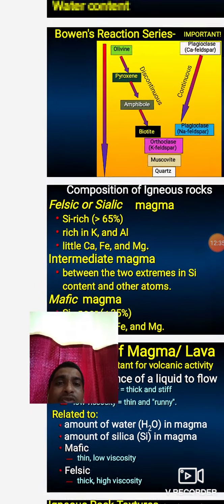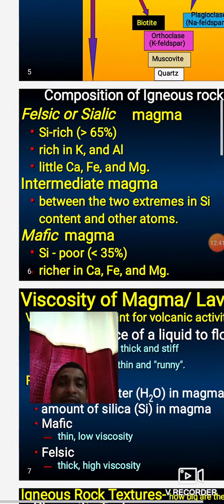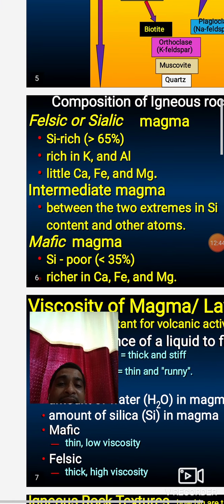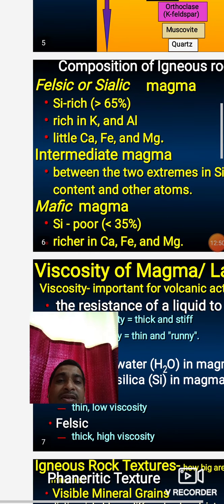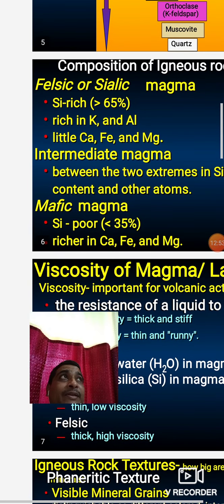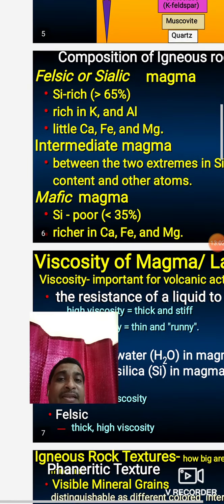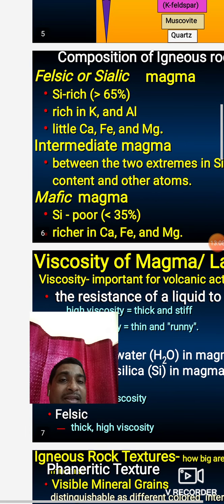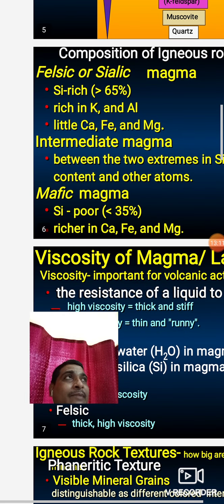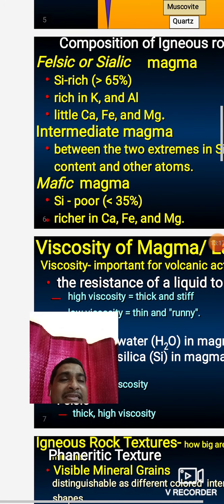Okay, then the composition of igneous rock. What is the composition of igneous rocks? Igneous rocks are classified into three types based on their chemistry: felsic, intermediate and mafic. Felsic means those igneous rocks from silicic magma. Silicic means those igneous rocks contain a higher amount of silica, greater than 65% silica, and are rich in potassium and aluminum. Followed by silica, potassium and aluminum present in these rocks, they are called felsic igneous rocks, and a little amount of calcium, ferrous and manganese is present in this rock. The best example of a felsic igneous rock is granite. Granite is a silica rich rock.